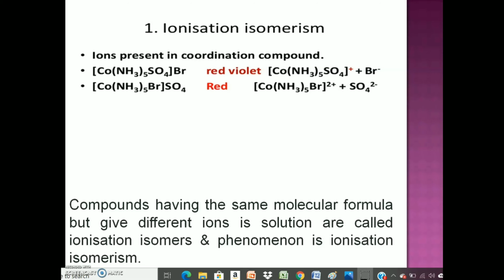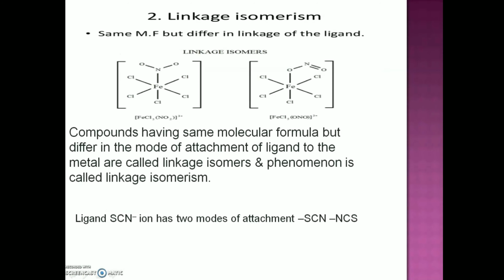Okay, the next type is linkage isomerism. Linkage isomerism is exhibited in compounds having a ligand containing more than one atom which could donate an electron pair, which is called an ambidentate ligand.